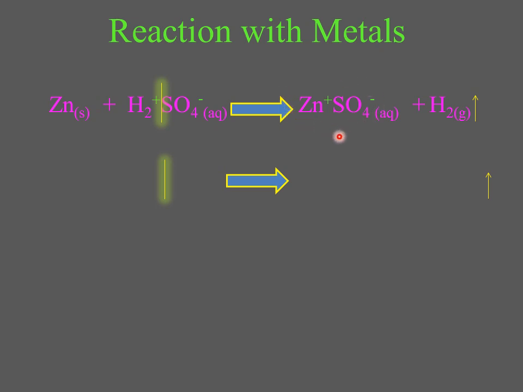What is this? It is a salt. Anything which contains sulfates, chlorides or nitrates at the end of the product will be a salt, while the hydrogen gas which is liberated from sulfuric acid will evaporate.